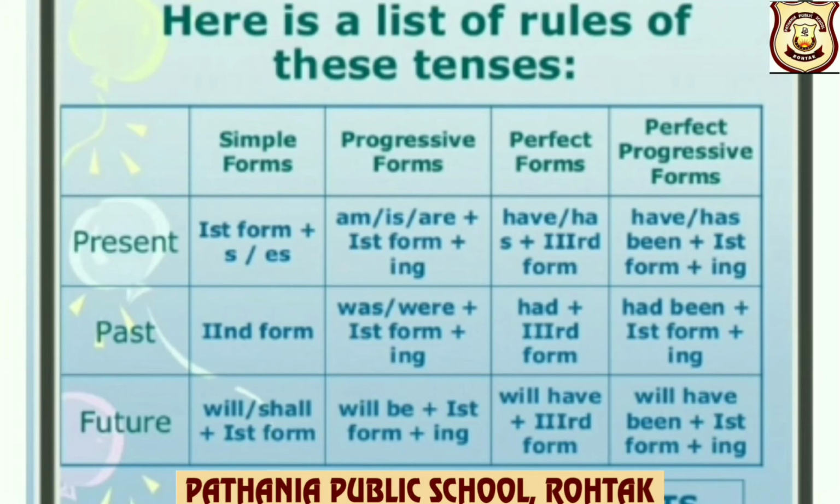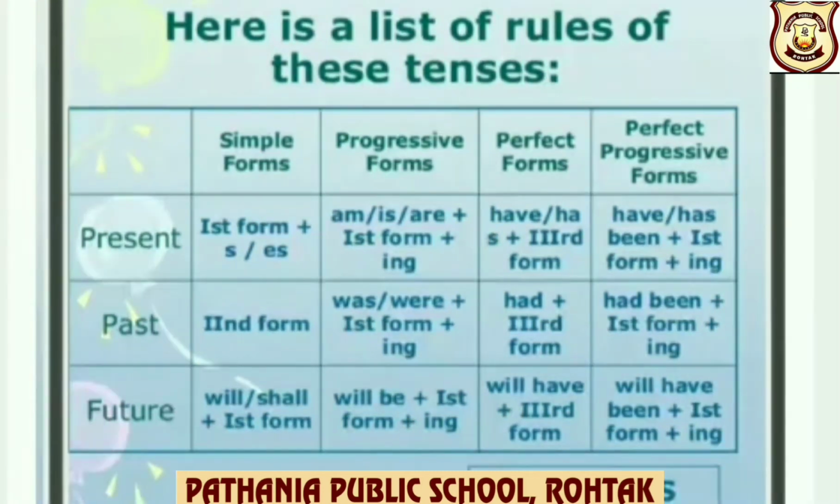Future simple forms: will, shall plus first form of the verb. Future progressive forms: will be plus first form of the verb plus ing. Future perfect forms: will have plus third form of the verb. Future perfect progressive forms: will have been plus first form of the verb plus ing.